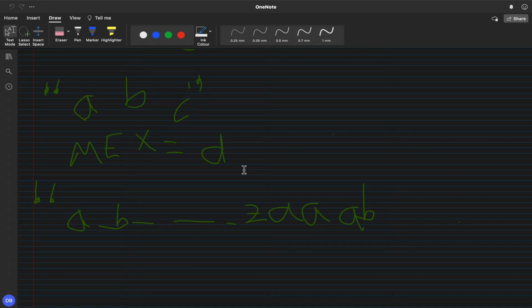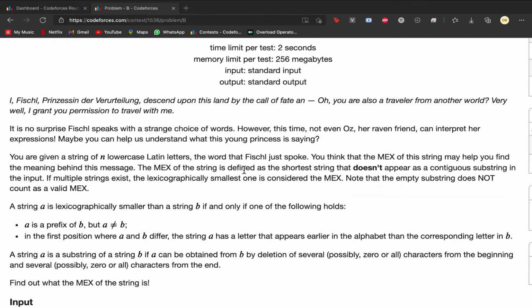So we will now start with the strings of length 2. We see we have AA and AB, but we don't have the string AC as a substring of the given string. So in this case the output will be AC.